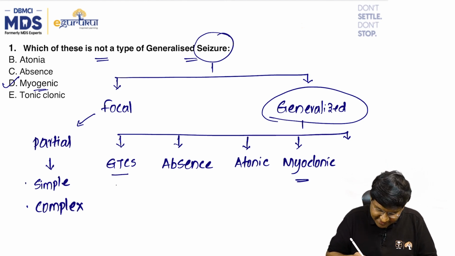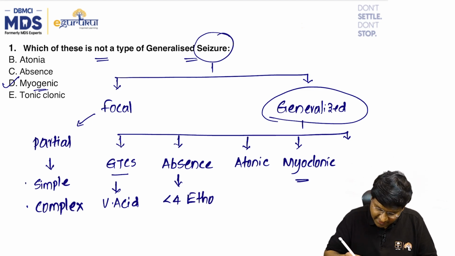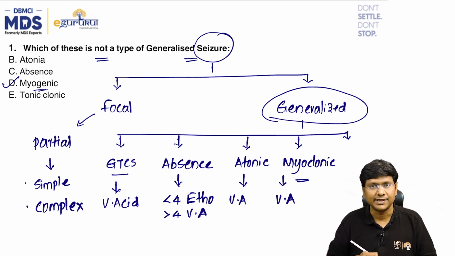In case of GTCS, the drug of choice is valproic acid. In absent seizures, in age less than 4 years the drug of choice is ethosuximide, and in age more than 4 years it is valproic acid. For atonic seizures and myoclonic jerks also, the drug of choice is valproic acid.